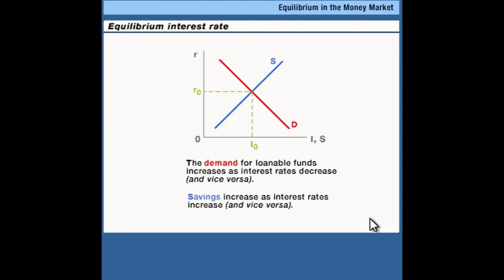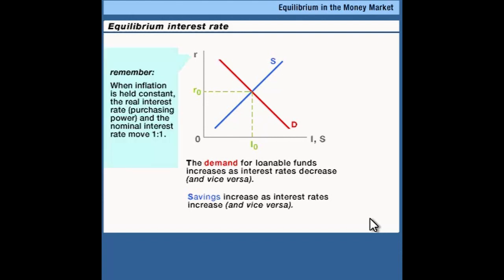Everybody really cares about the real interest rate because the real interest rate is what determines the return on your project in the terms you care about, your purchasing power. So if the inflation rate is constant, we can talk about the nominal interest rate because the nominal interest rate and the real interest rate move one for one in the same direction when the inflation rate is held constant. So, for the moment, hold inflation constant and look at the behavior of businesses and the behavior of savers. And now we're ready to talk about equilibrium.